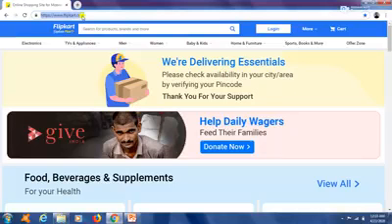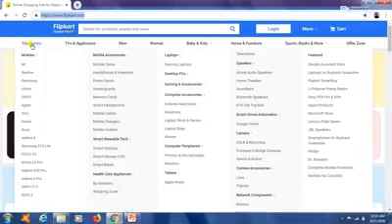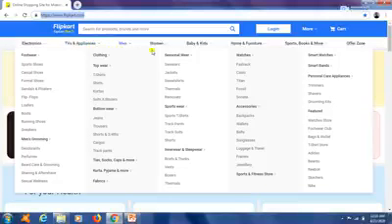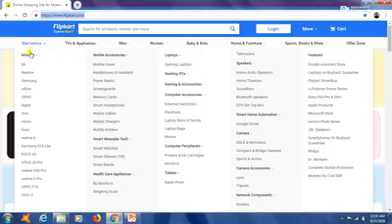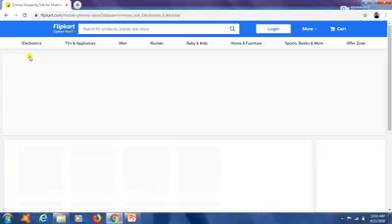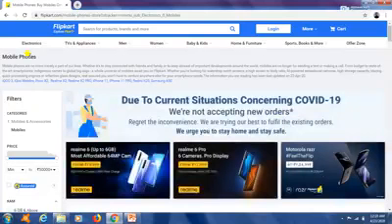You will notice many options are available on the same web page, such as electronics, TV and appliances, men, women, baby and kids, and so on. When you click on any of these options, you will navigate to the related web page of the same website. For example, if I click on the electronics section, mobile, I will navigate to the related web page. See, this is the related web page of the mobile option. You can see here.